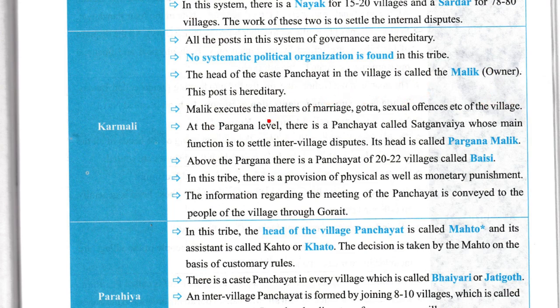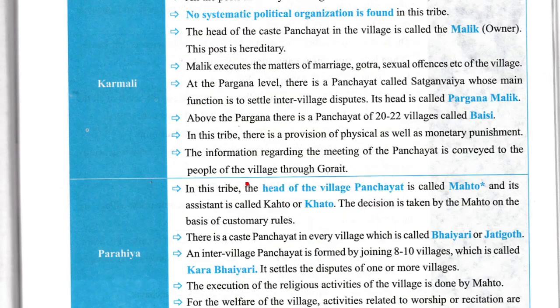of the village. At the Pargana level, there is a panchayat called Sadganviya Vayya, whose main function is to settle inter-village disputes. Its head is called Pargana Malik. Above the Pargana, there is a panchayat of 20 to 22 villages called Baisi. In this tribe, there is a provision of physical as well as monetary punishment. The information regarding the meeting of panchayat is conveyed to the people of the village through Gorayat.